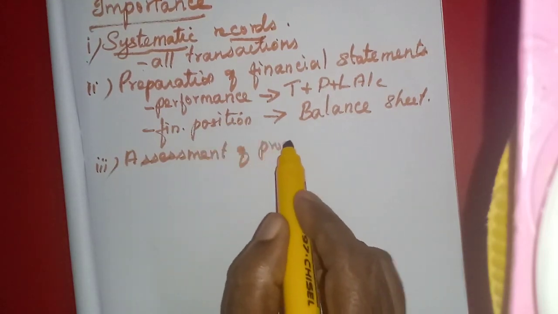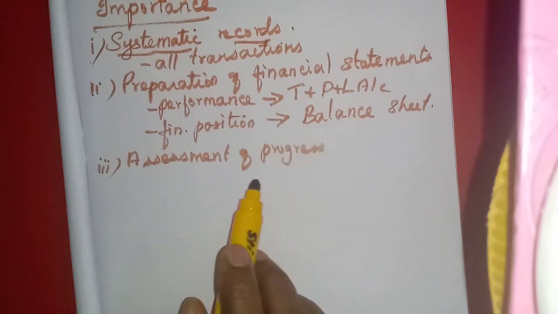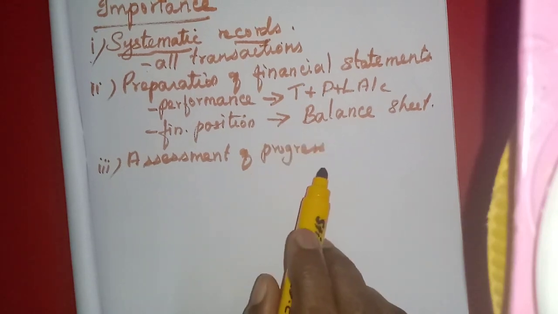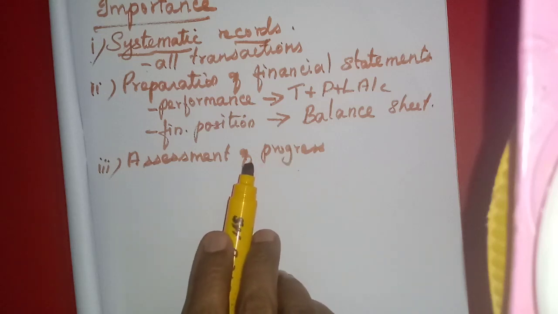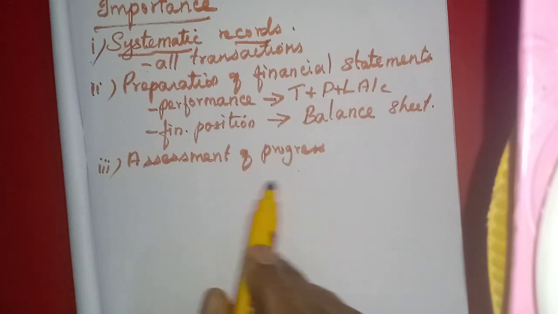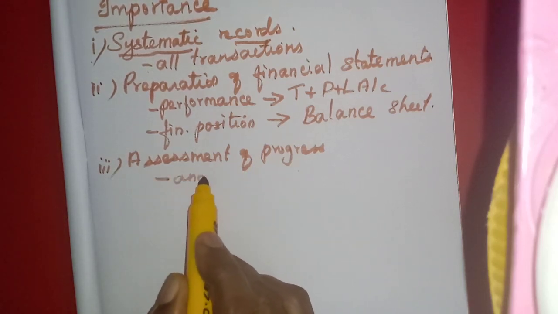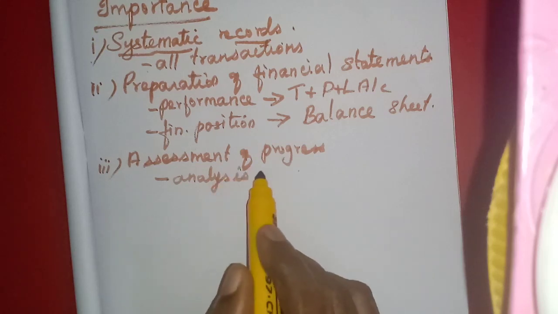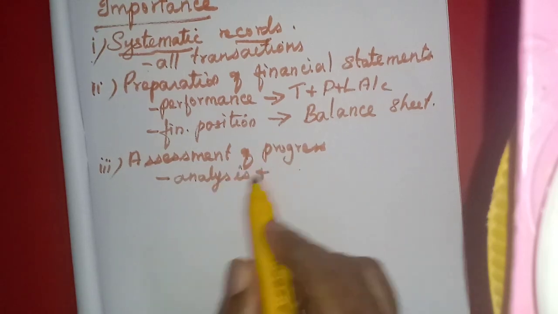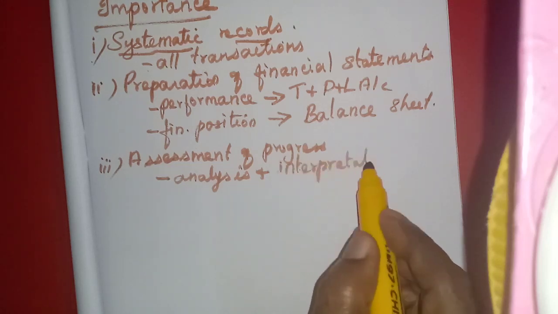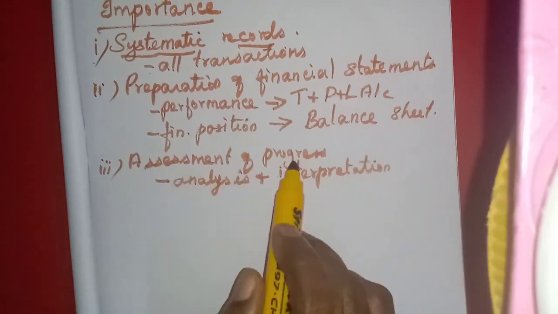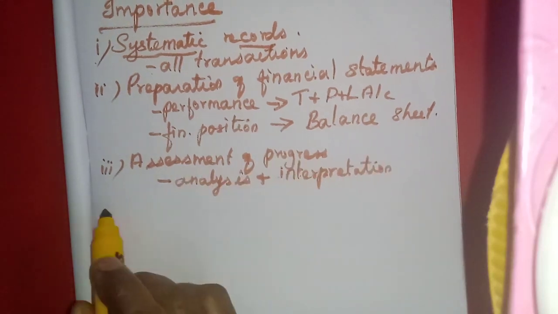The progress will be assessed. Progress of the business organization, whether it is progressing, that means developing. We see our progress in the progress report, how many marks you have got in each subject. Same way, that progress must be assessed with the help of analysis and interpretation. We studied in the definition, and interpret the results thereof. We studied that one now. Through analysis and interpretation, we can assess the progress of the business enterprise.